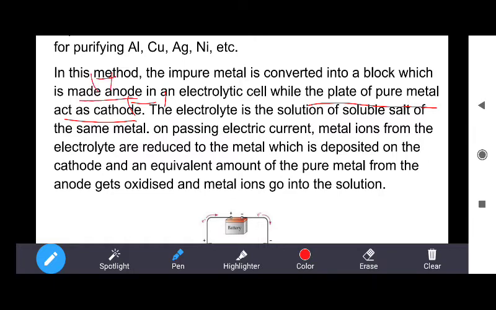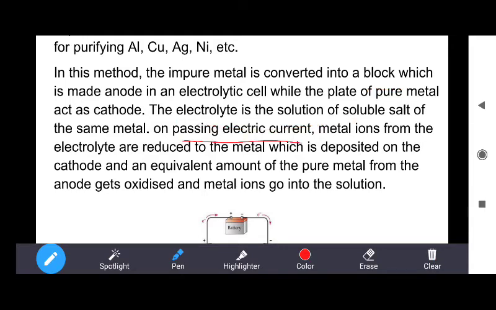the cathode is negative, and the impure metal always becomes the anode, meaning positive. When both of these metallic rods are placed in an electrolytic solution of a soluble salt of the same metal, meaning the metal which is being purified, you have to use the same metal's electrolyte for this purpose.